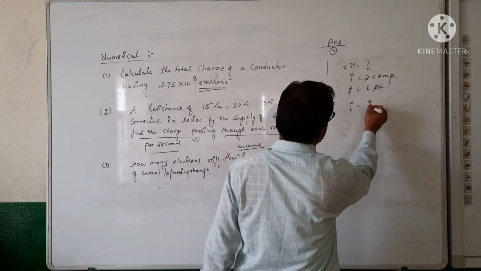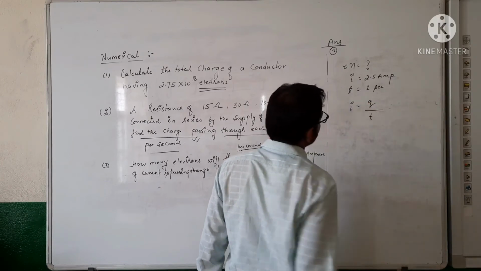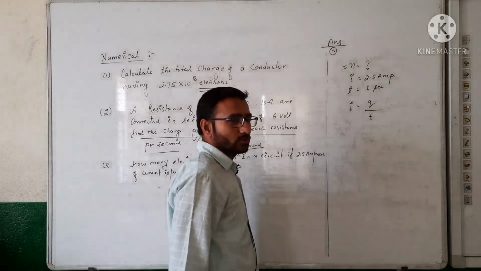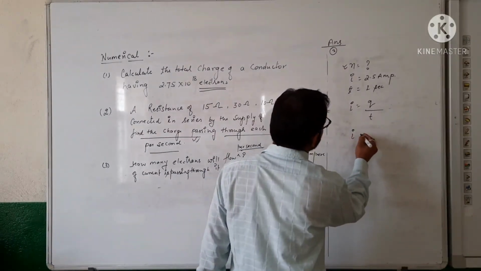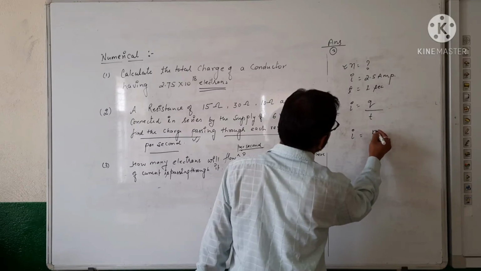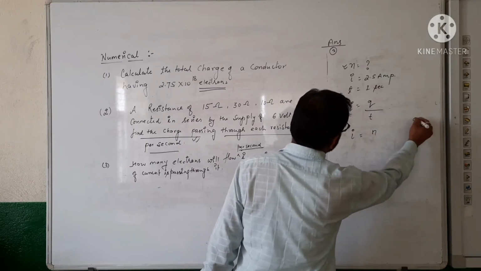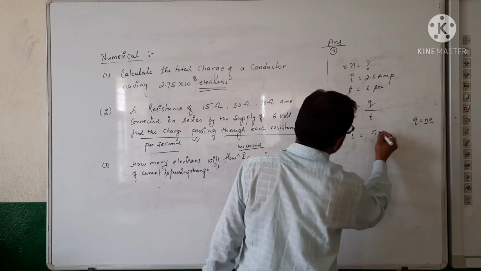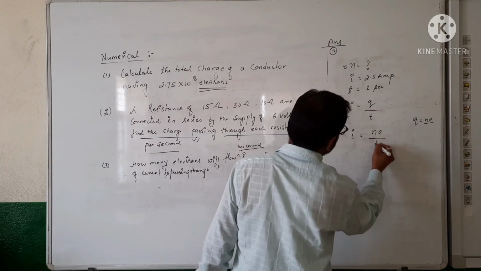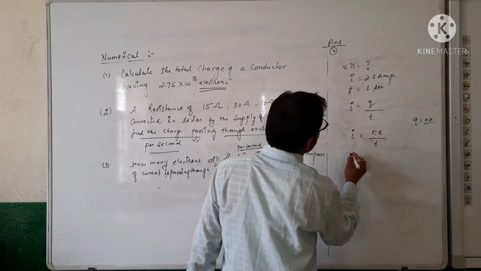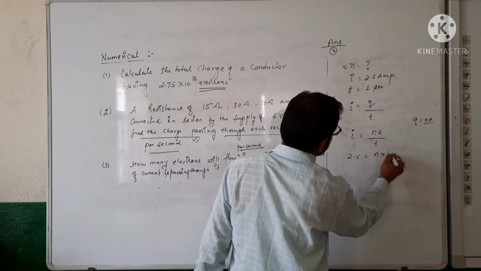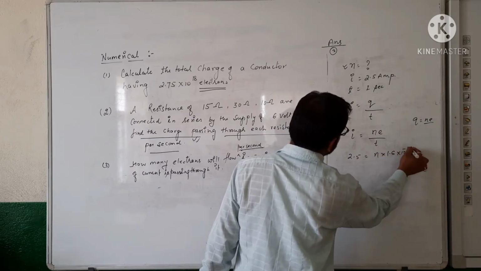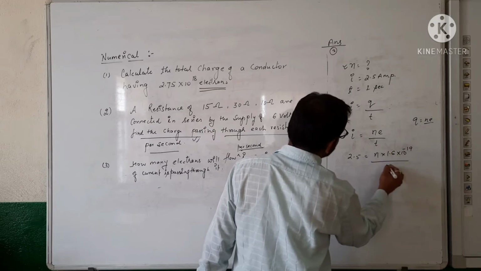So easily you can calculate using the formula I equals Q upon t. Do it fast. The value of Q can be replaced by n into e. So I is 2.5 ampere, n is the number of electrons, the question mark, charge on one electron is 1.6 into 10 raised to the power minus 19, and time is 1 second.